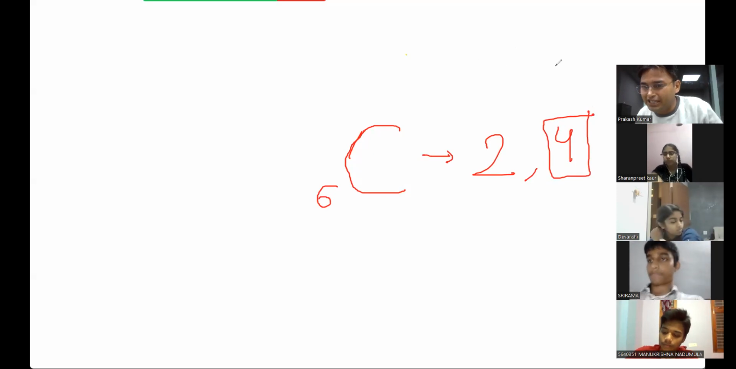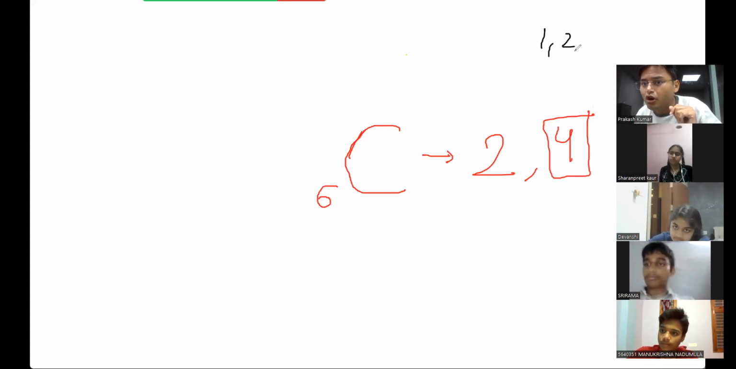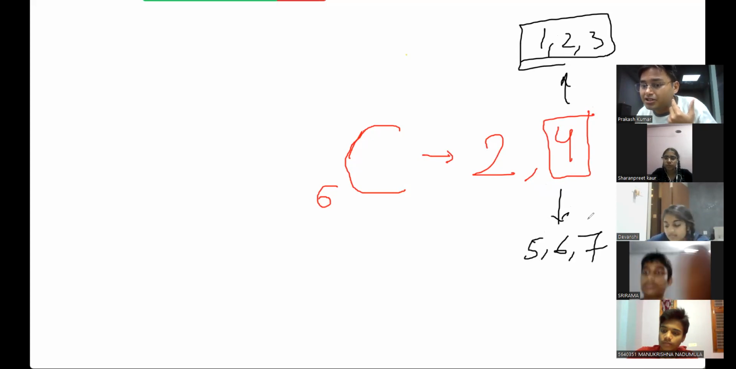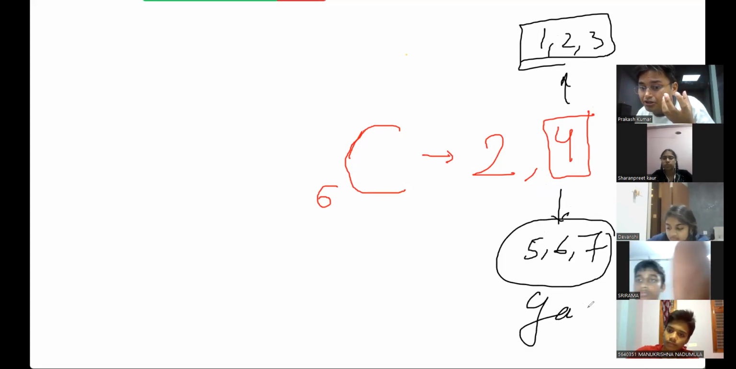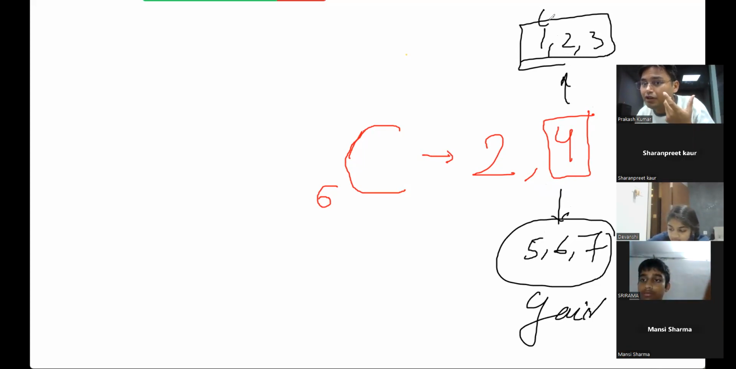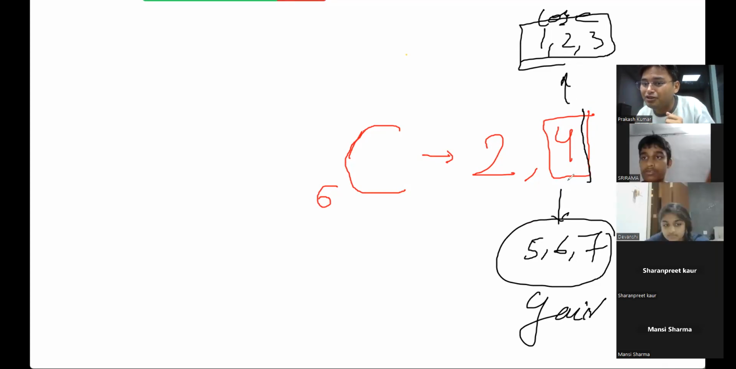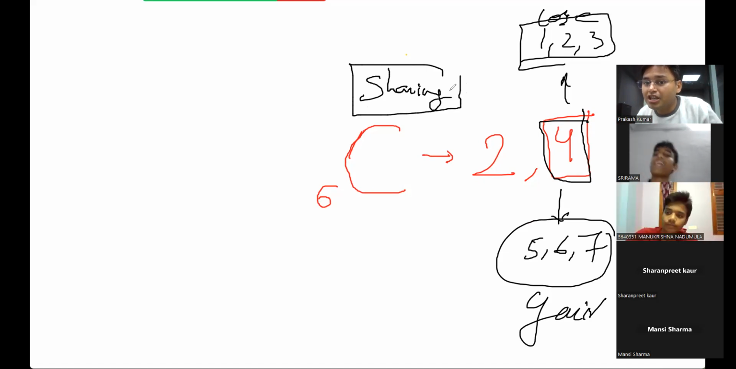First, we should understand that if any atom has 1, 2, or 3 electrons in the outermost orbit, it will try to lose electrons. If it has 5, 6, or 7 electrons in the outermost orbit, it will gain electrons. But for 4, it cannot lose and it cannot gain. It will do sharing of electrons.